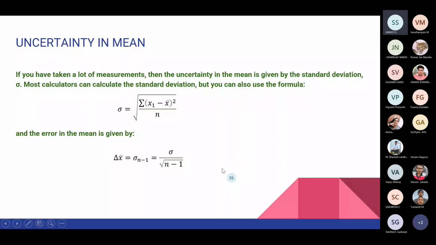This is for simple calculations, but if we have a very large number of values or a very large number of experiments, then there are different ways of calculating the uncertainty in the mean. One is the standard deviation. As you can see, the standard deviation formula is given here, which is the sum of each individual reading minus the mean, the whole squared, divided by the number of values that we have here. You can see the formulas given here.